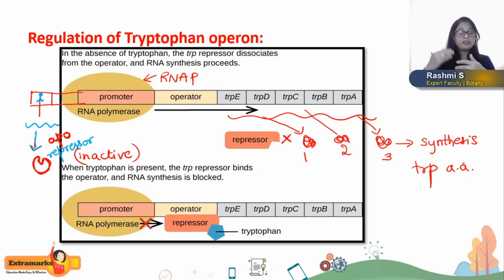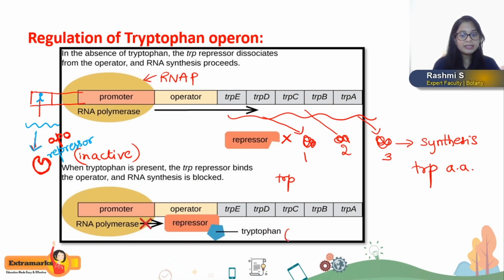But when tryptophan concentration is high in the bacterial cell, that means there is less utilization of the tryptophan by bacteria, but the synthesis has become more. At that time, the tryptophan amino acid is accumulated inside the bacterial cell, and this accumulated tryptophan is going to bind to the repressor.